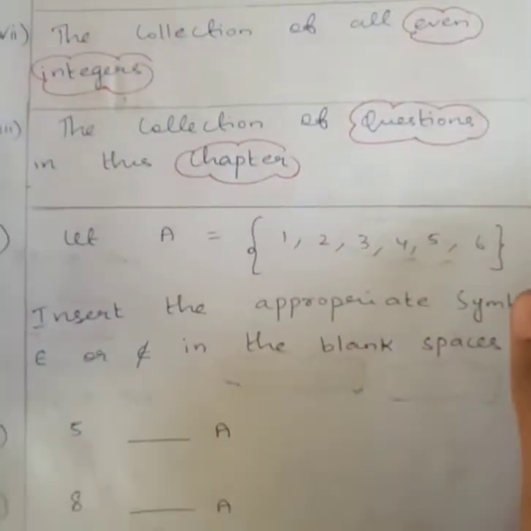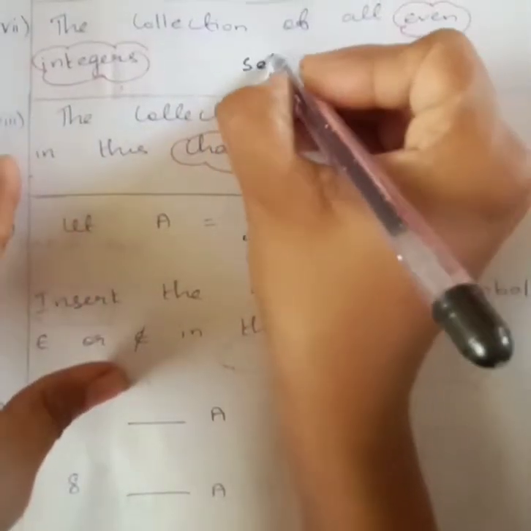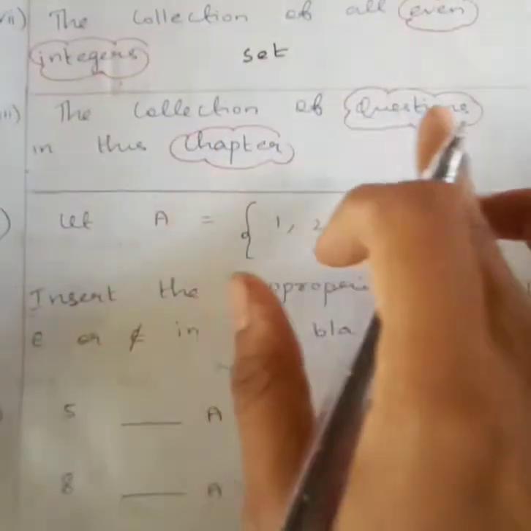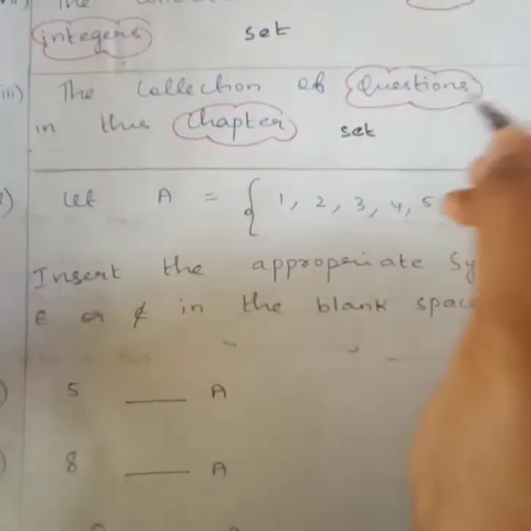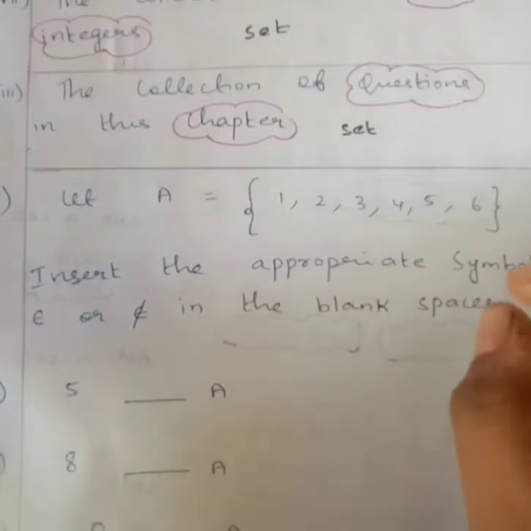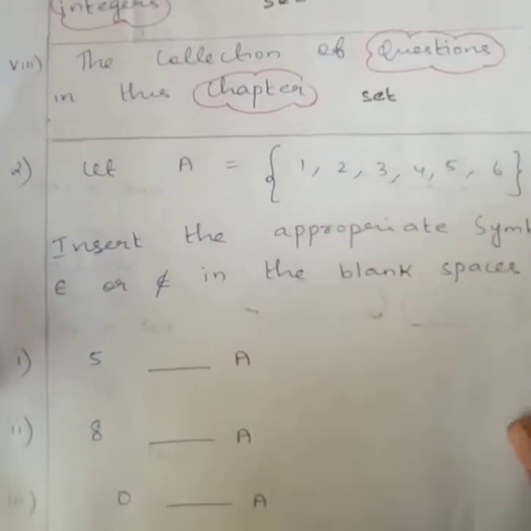It's clear? The collection of all even integers, definitely it is a set. Collection of questions in this chapter, this is also a set, because we are going to select the questions only from this chapter. Okay, let's go for the next question.